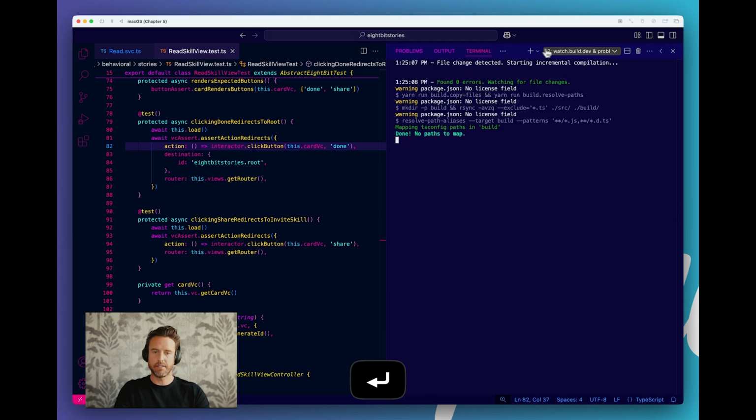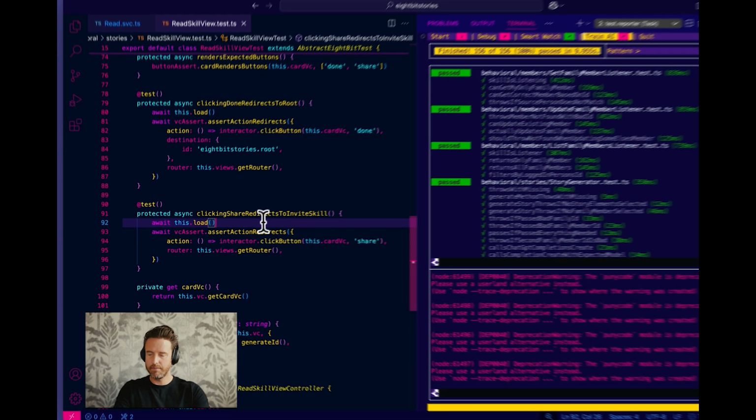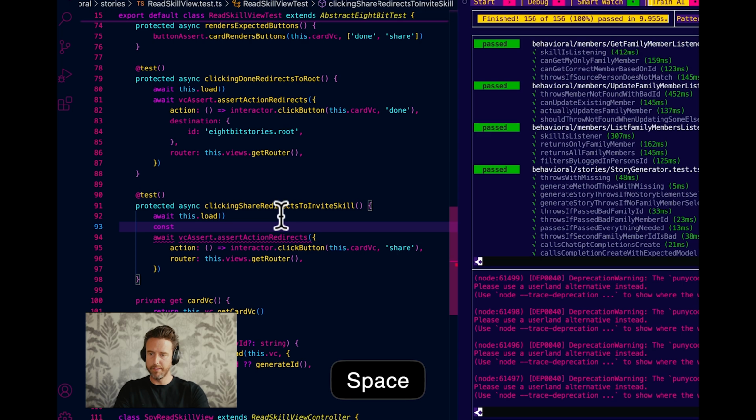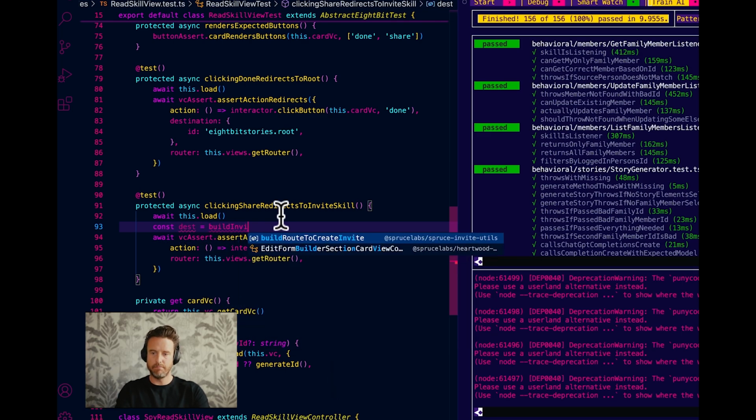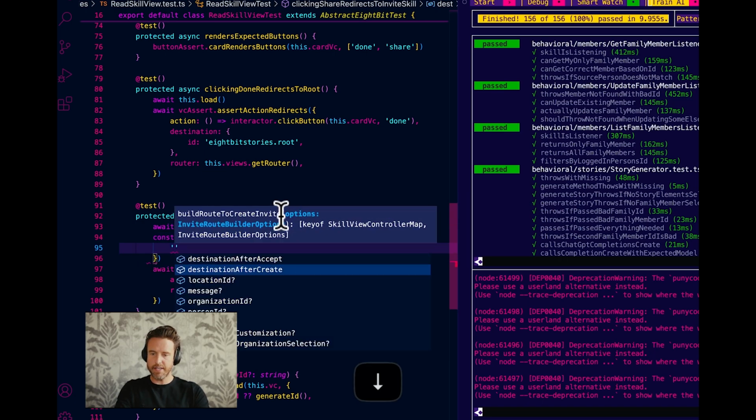So let's do this. const dest equals buildRouteToCreateInvite. Bam. And what does that take? A destination after accepting, a destination after creating, a location ID, so we're not doing scope related stuff, a message, an organization ID. Looks like we can invite a specific person. We can invite them as a role. Should allow customization. Should allow organization selection.